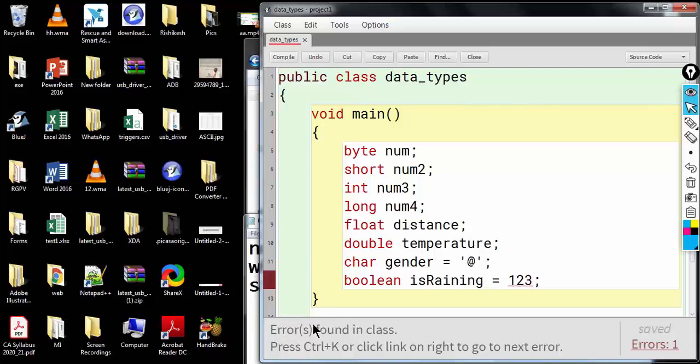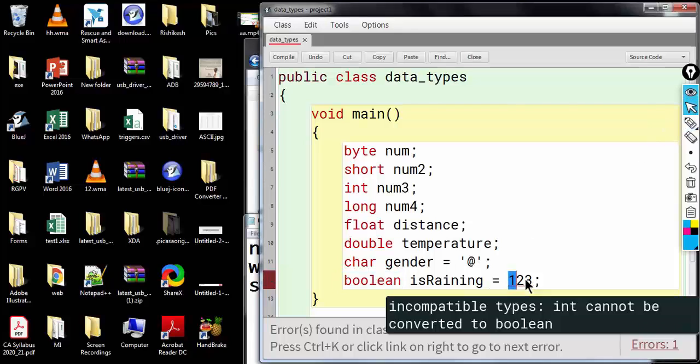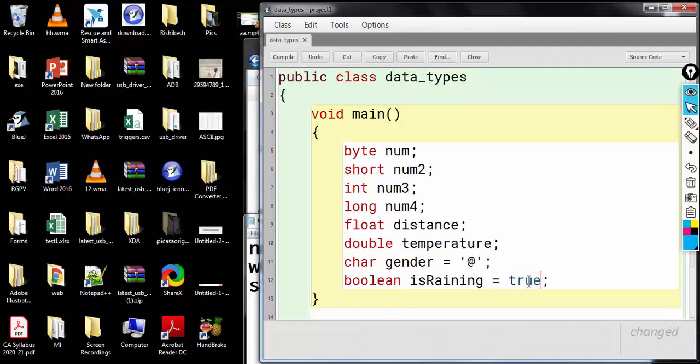We cannot store 123 in isRaining because isRaining is of type boolean, and boolean can have either the true literal or the false literal. Similarly, I can store an integer literal here. So all the first 4 data types are integers only.